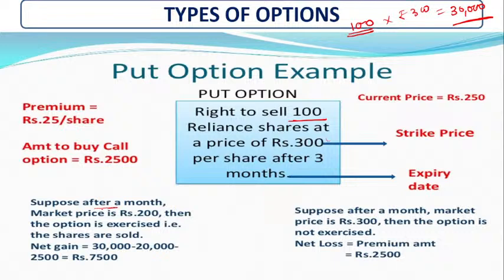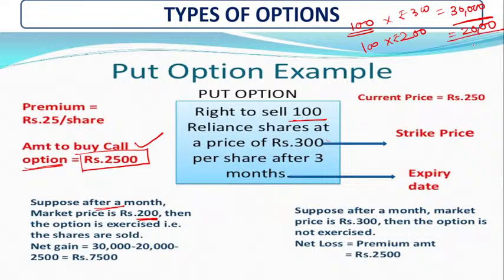Now after a month, what has happened? The market price is rupees 200. So the market price of that share is 200, and you purchase 100 shares at 200 rupees after the month. So how much amount? That is 20,000. And how much amount for your call option do you have to buy? That is a fixed amount, 2,500.